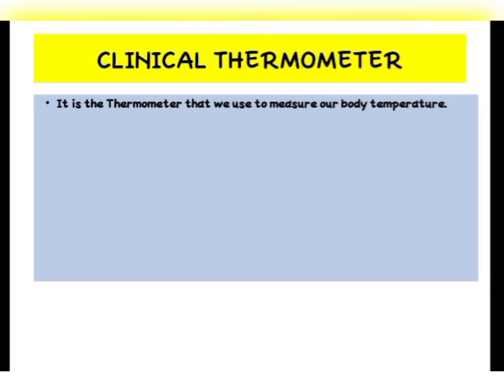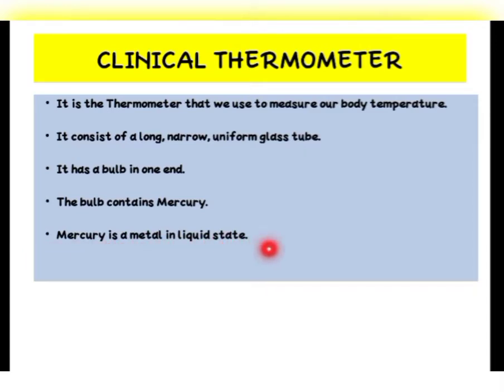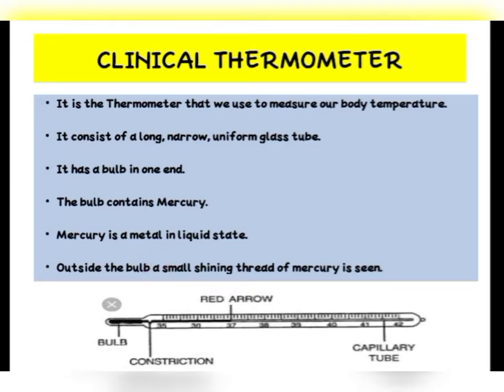It consists of a long, narrow, uniform glass tube. Okay, children? How does the structure look? It is very long, it is also narrow, and it consists of a glass tube. It has a bulb at one end. The bulb contains mercury. Mercury is nothing but a metal in liquid state. Outside the bulb, a small shining thread of mercury is seen. Now children, to understand this, you will have to look at the diagram of a clinical thermometer.